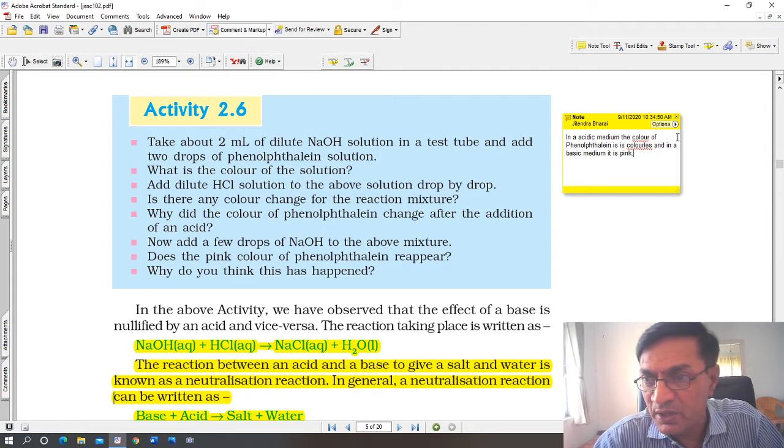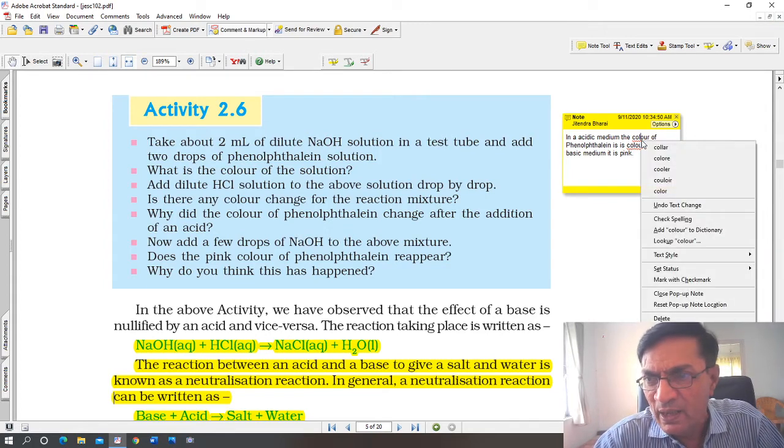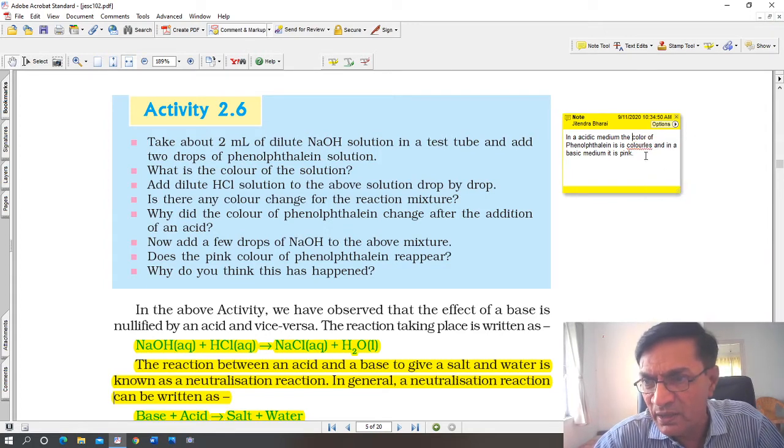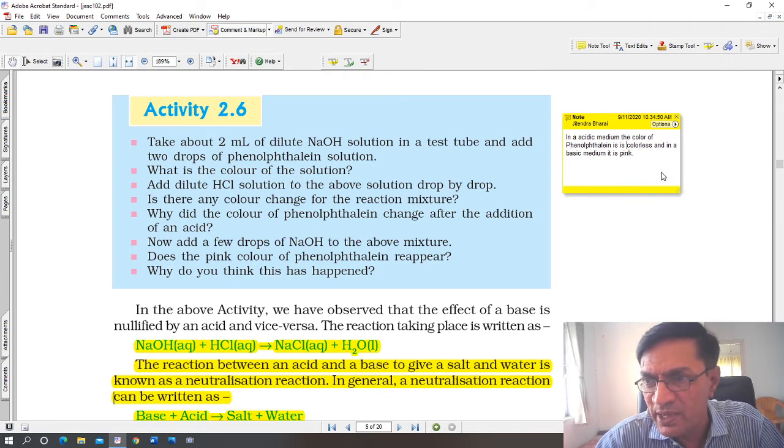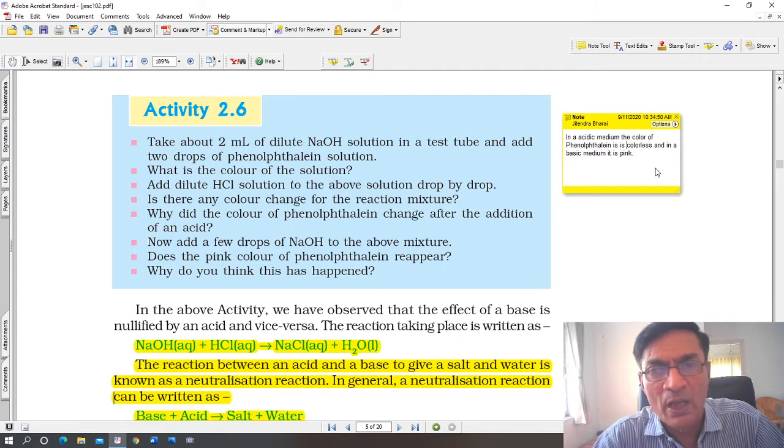Alright, just a few corrections out here. The spelling of color, you see, this is generally American spelling, इसलिए वो U use नहीं करते. American spelling is COLOR, while the British spelling, our spelling, is COLOUR.